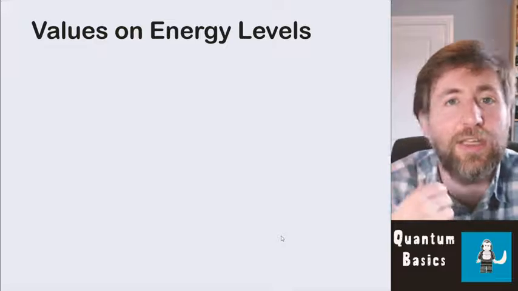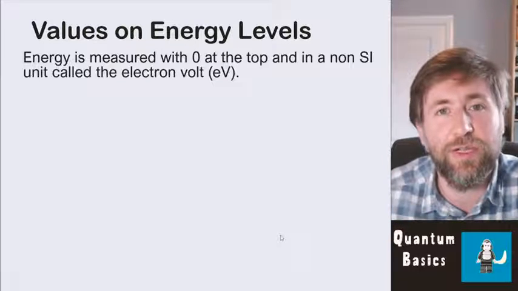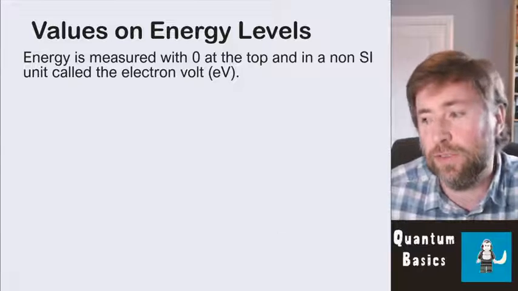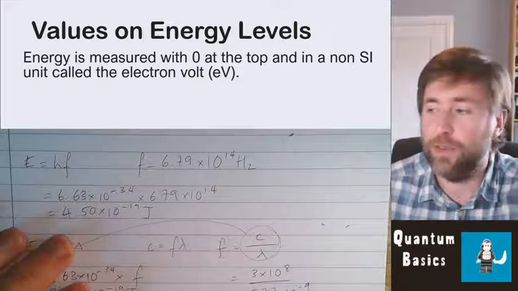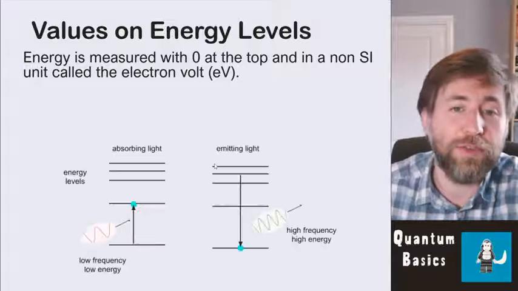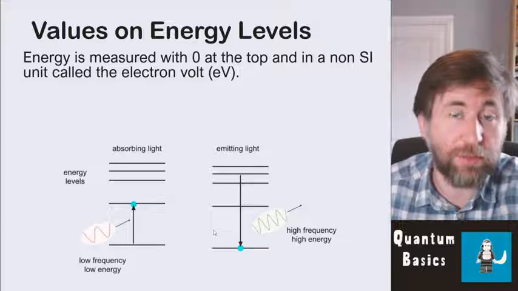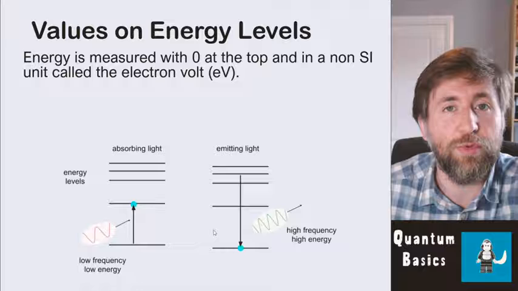The next new idea is that we're dealing with really small values of energy when we're talking about individual electrons. So using joules is not a very sensible unit to use. Calculations with energy in joules gives us really small values. So we've come up with a non-SI unit, which we can use to represent values on these energy levels, which is just much more straightforward. It gives us much more straightforward numbers to work with when we're dealing with these very small values.